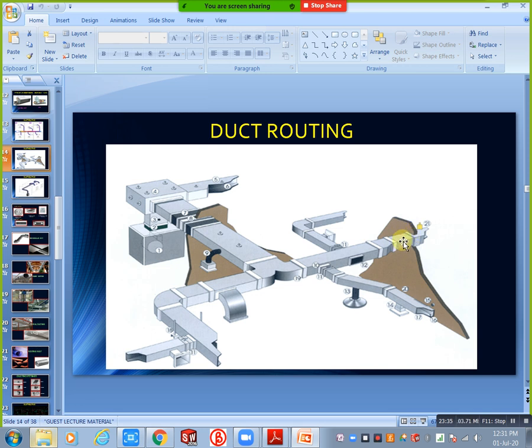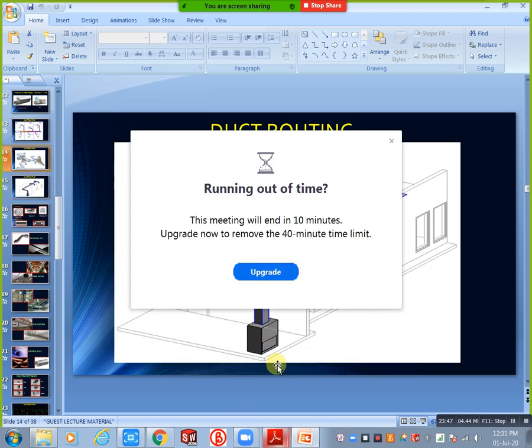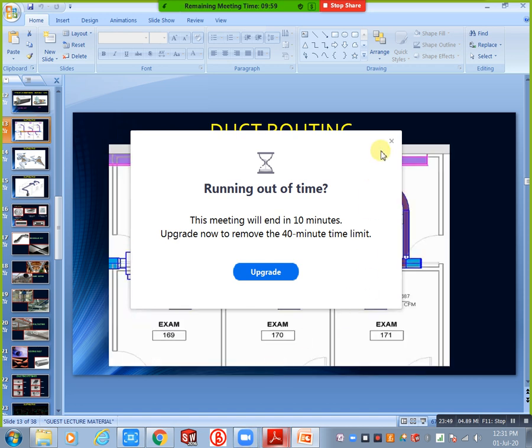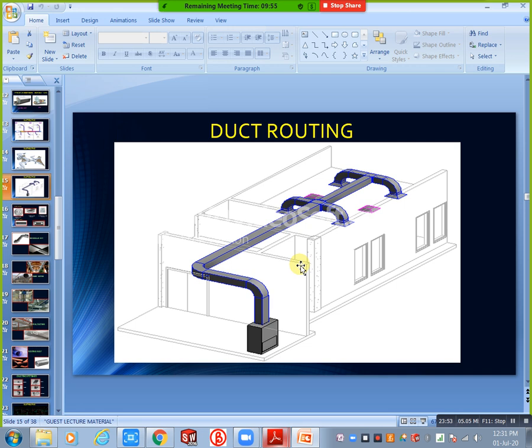Next, this is 3D duct routing. In the previous condition we saw 2D duct routing only. This is 2D duct routing. Here, this is 3D duct routing. This is our machine, for example AHU. This is our duct routing. Here we have the supply terminal, and here the pink color is the return terminal. Based on your requirement you can design that.